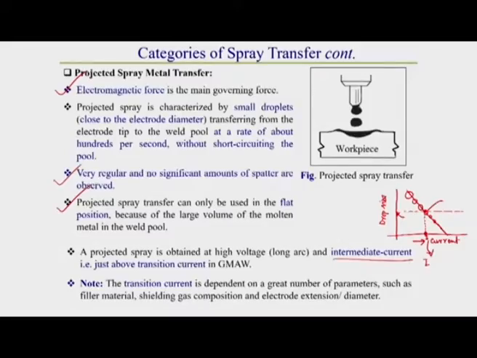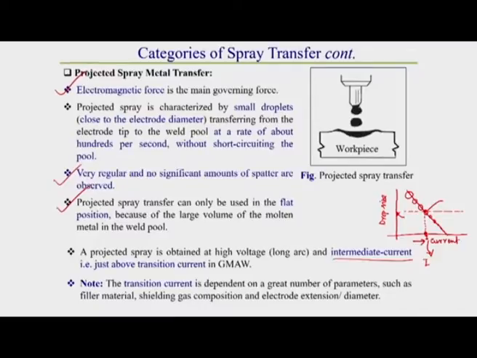Generally this transition current is a very important current. It depends on different parameters. If the material type is different, then the transition current will also be different. For a particular material, by changing the shielding medium, the electrode extension, or the electrode diameter, we can also change the transition current.